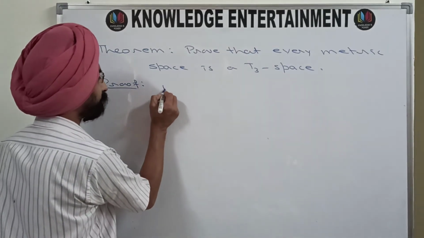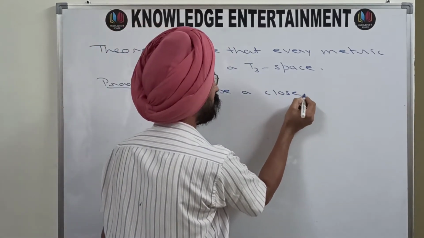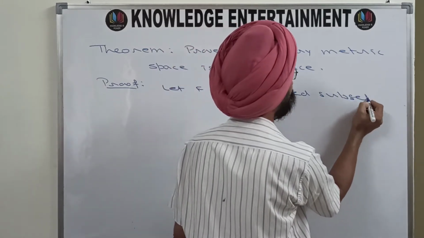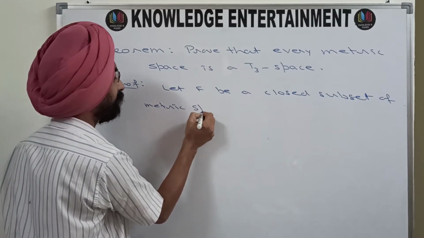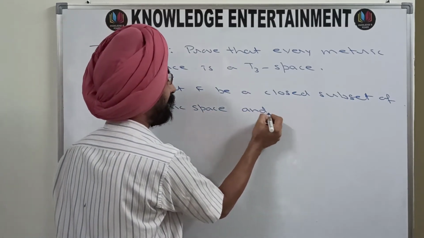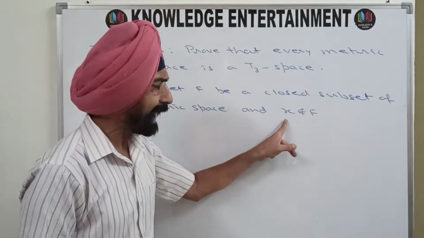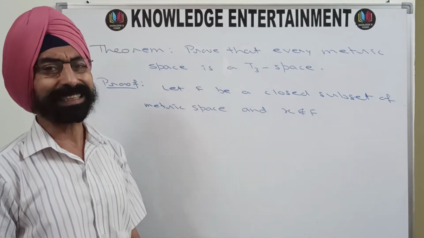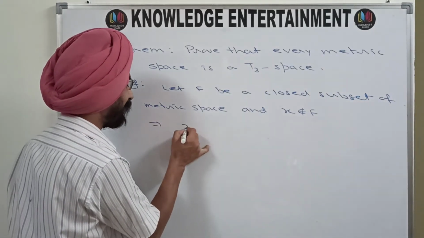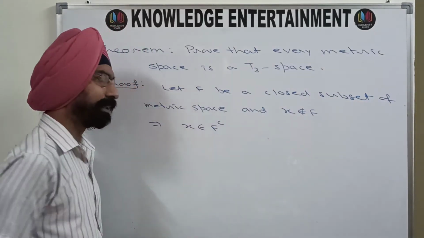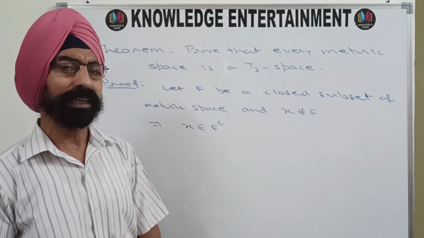So let F be a closed subset of the metric space and x does not belong to F. x is a point which does not belong to F. If x is not in F, then where is x? x is in the complement of F. So this means x belongs to F complement. Now F is a closed set. That means F complement is an open set.